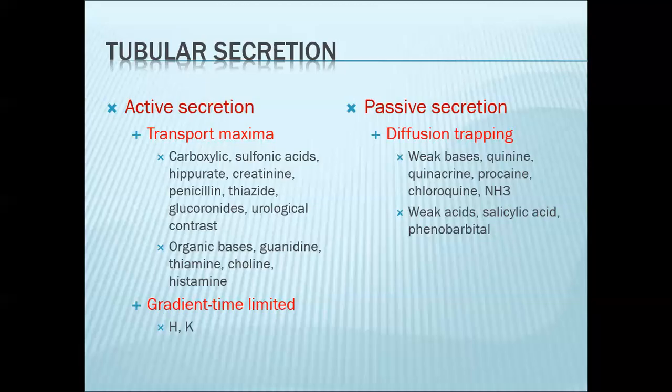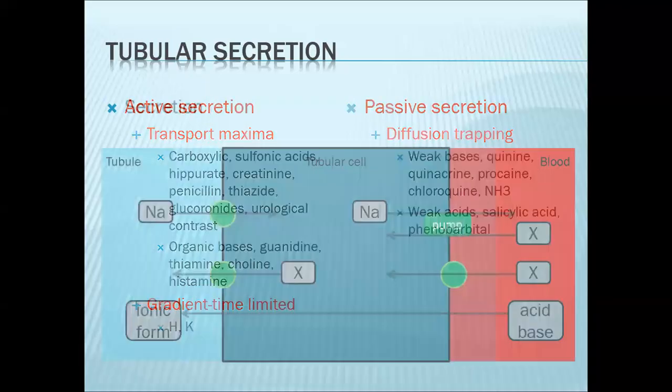And lastly, you have passive secretion. As the name implies, it will not utilize energy and they are dependent on electrochemical or concentration gradient. Under passive secretion, you have diffusion trapping. This is how weak acids and weak bases, or organic acids and bases, are being handled. Okay, so we'll discuss this in detail shortly.